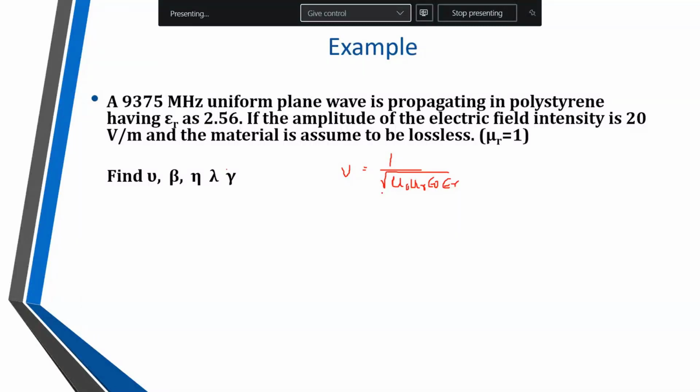Now for finding beta, we have beta equal to omega divided by V, and omega is 2 pi f, where f is given as 9375 megahertz.